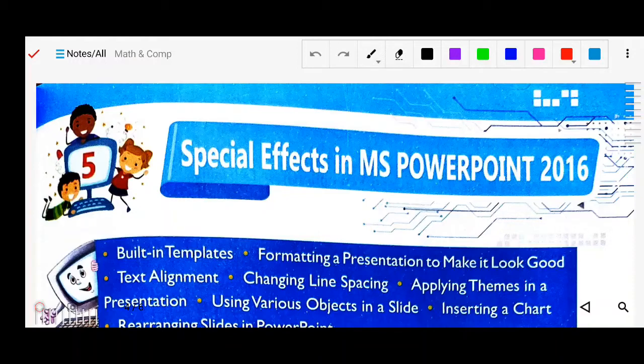As we know, MS PowerPoint is a product of Microsoft, like other products of Microsoft such as MS Word and MS Excel. Already you have learned about MS PowerPoint in your previous classes, like in class 4 you have studied about MS PowerPoint. So what is the use of this?